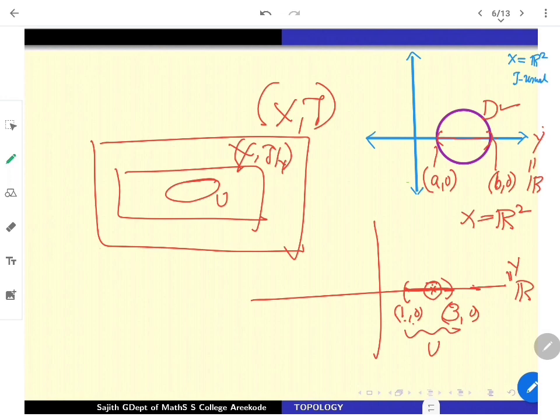So openness in Y may not give you openness in X. The other direction is true. If you have an open set in X, intersecting it with Y will give you an open set in the subspace. So this kind of thing we should be aware of always.